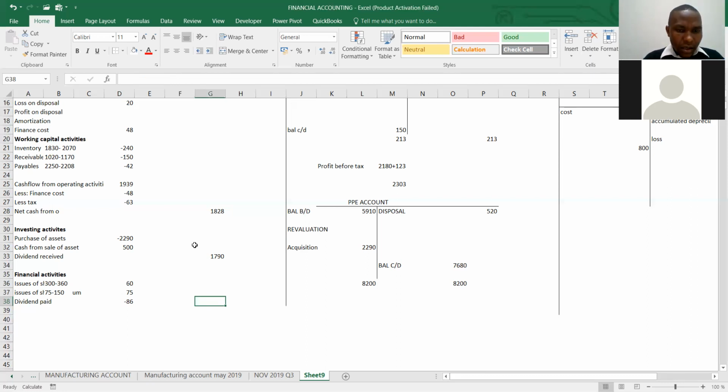What about the loan? Check the loan. Loan we have, and we have repayment of loan.